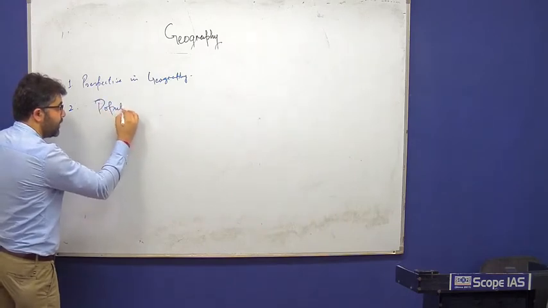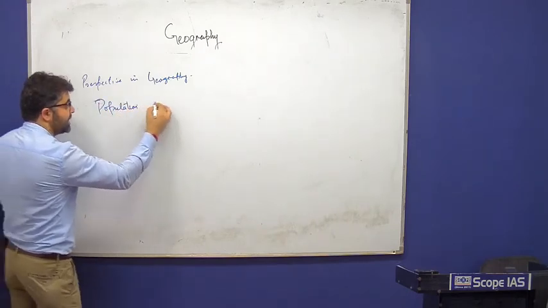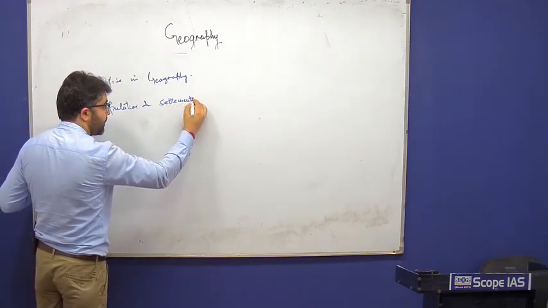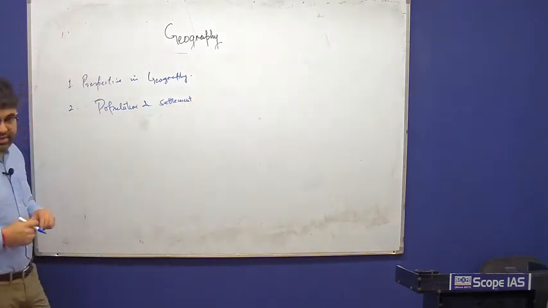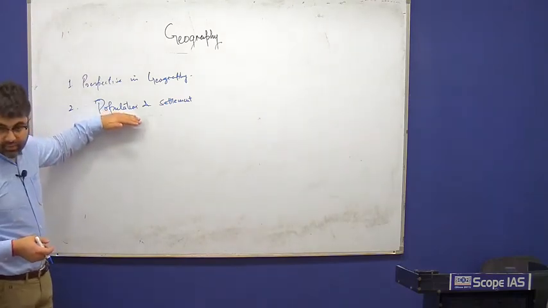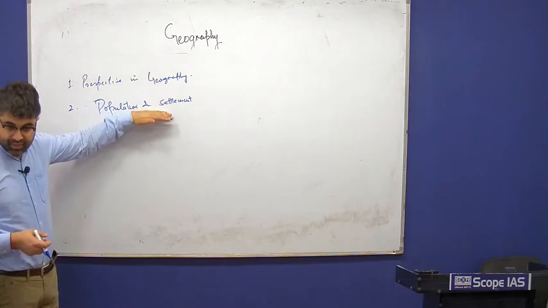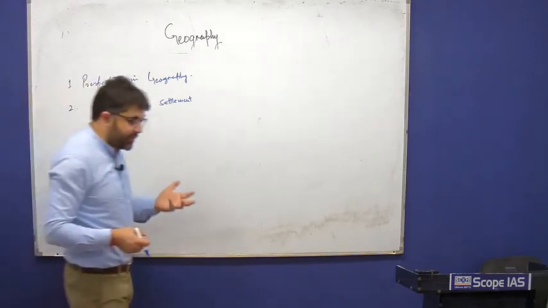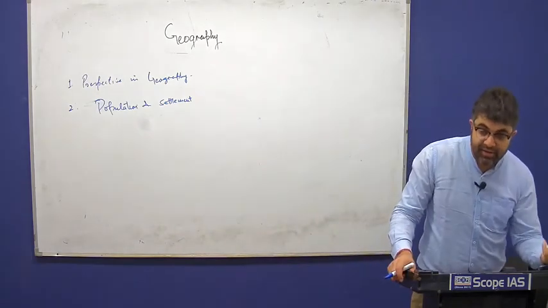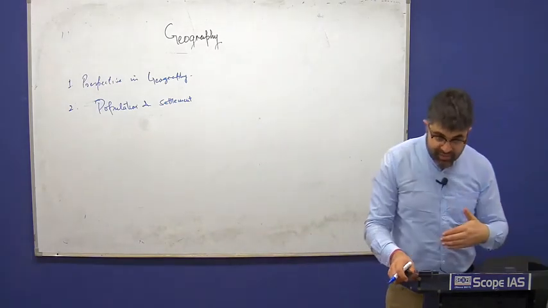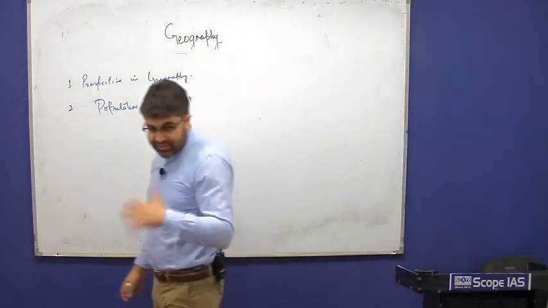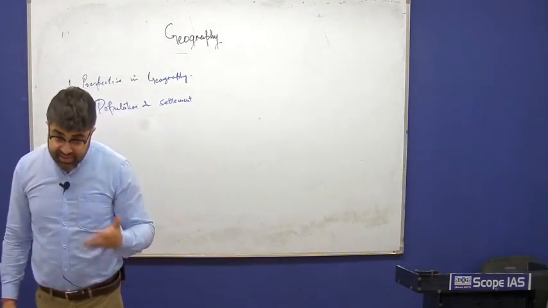population and settlement geography. Population and settlement geography, where we discuss population problems of the world, population distribution of the world, various determinants of population, such as population growth, fertility rate, determinants of fertility rate, birth rates, determinants of birth rate, death rates, literacy, determinants